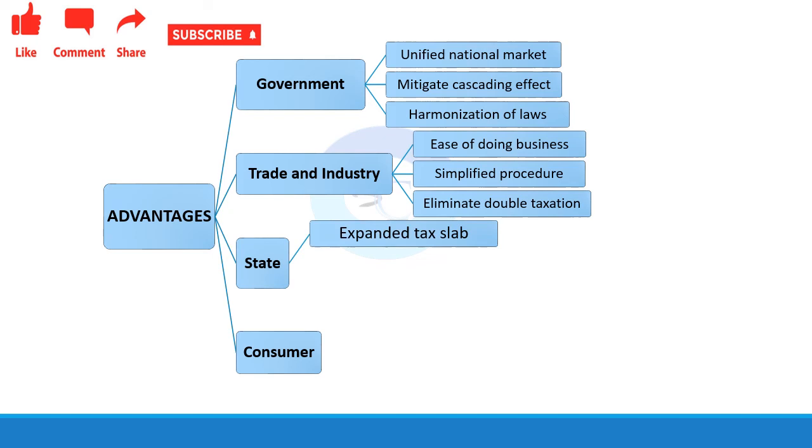Now, let us discuss the advantages to the state. Now, this is the expanded slab rate. So, now the state can implement tax with an expanded slab rate. Earlier they had a lower slab rate, and they could implement within that limit only. Now, the slab rate has been expanded. Next is the power to tax. When I discussed the harmonization of law, I told you that now the state has the power to tax certain items.